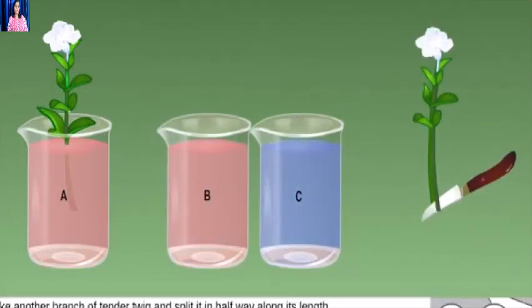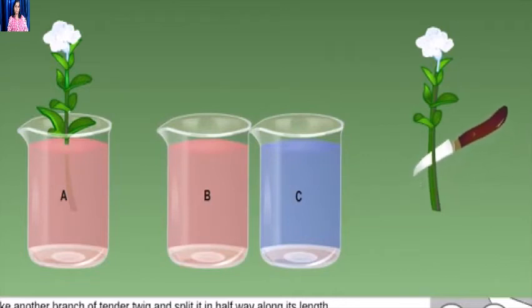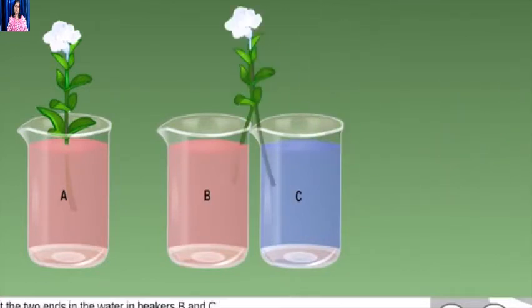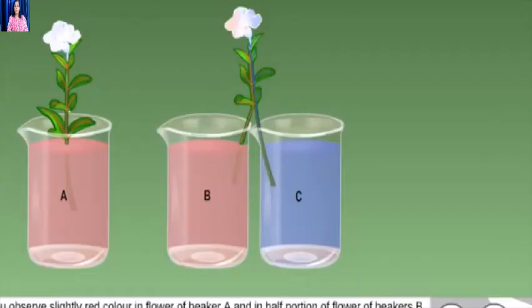Take another branch of tender twig and split it halfway along its length. Put the 2 ends in the water in beakers B and C. Observe them after 8 to 10 hours. After 8 to 10 hours, you observe slightly red color in flower of beaker A and in half portion of flower of beakers B and C, while half flower of beakers B and C will appear bluish in color.